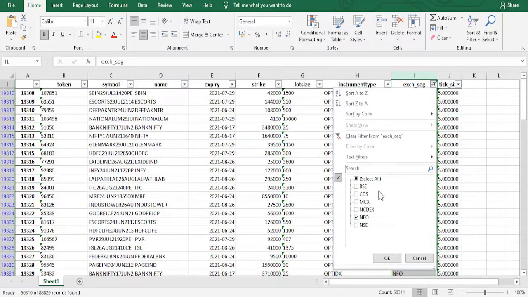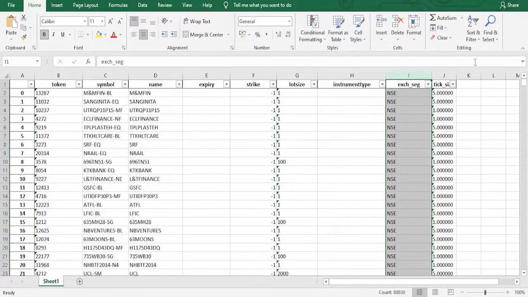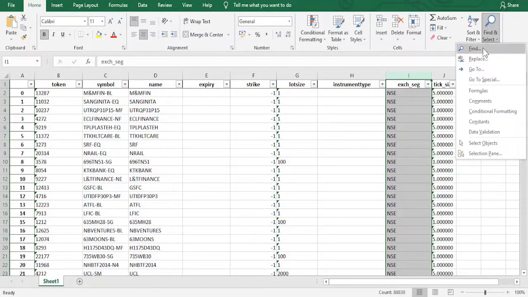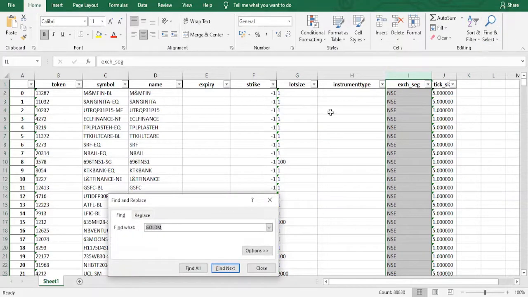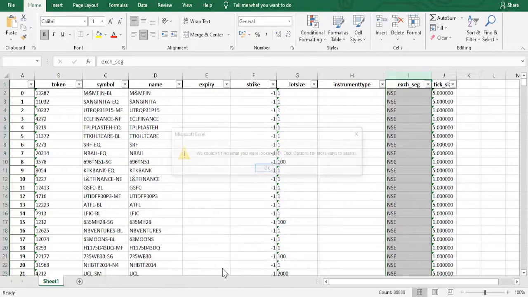Let us select everything now. We can search. For example, I want to search for gold M. Find next.